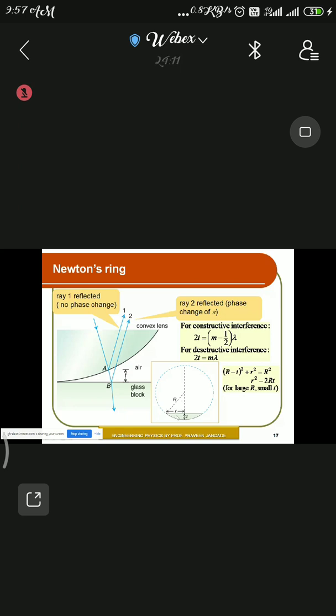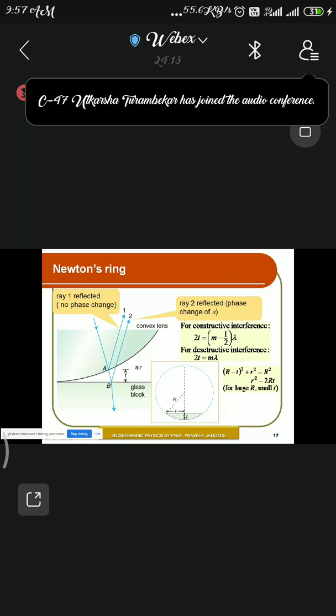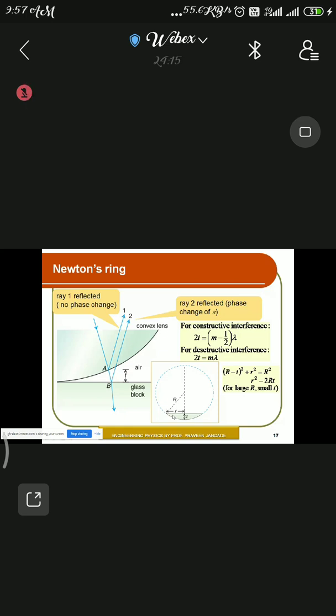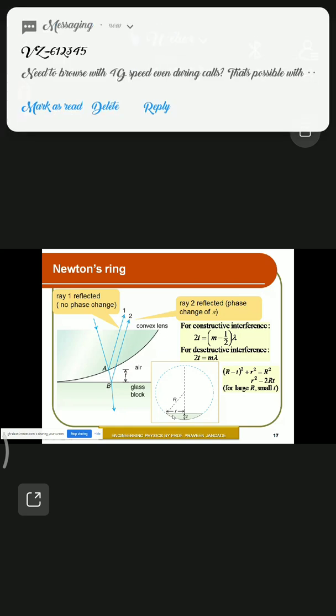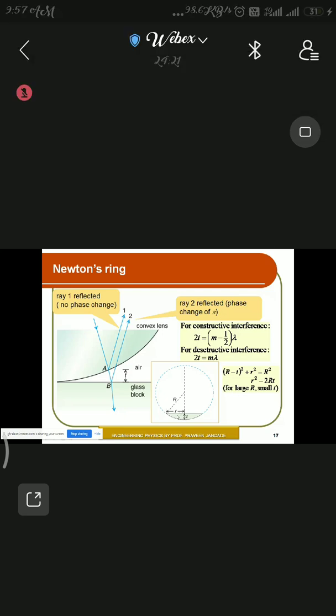Small r is the radius of the particular ring, the ring you get at a particular position. In general you can say rn. If we are focusing on the first ring it will be r1, and if it is the nth position it will be rn. In this way you will get the different kinds of patterns. Please see the diagram carefully.